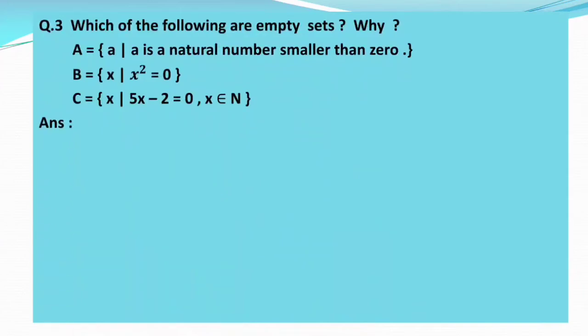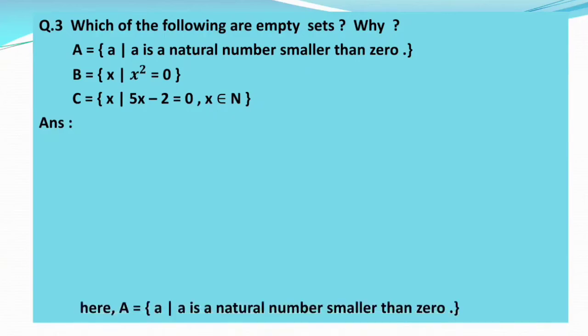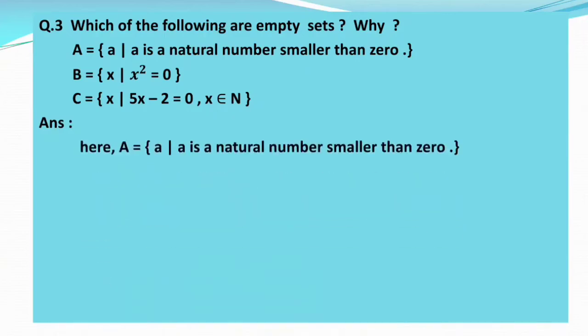Now here we have to state whether the given sets are empty sets or not. Now let's take the first set, that is A. A is equal to, in curly brackets, x such that x is a natural number smaller than 0. Now look here, x is a natural number. Now what is a natural number? आता natural number म्हणजे कोणता number? Natural number means 1, 2, 3, 4 and so on. All these are natural numbers.